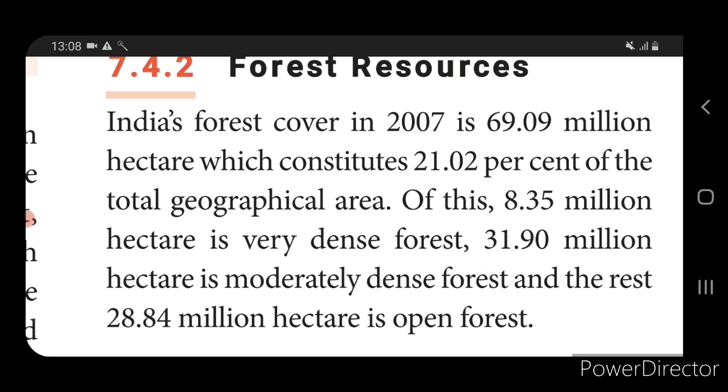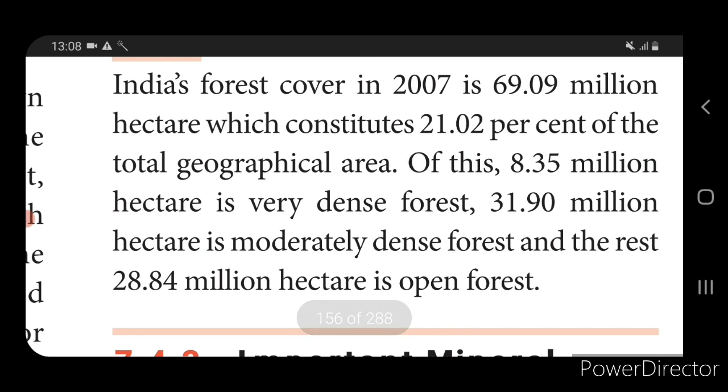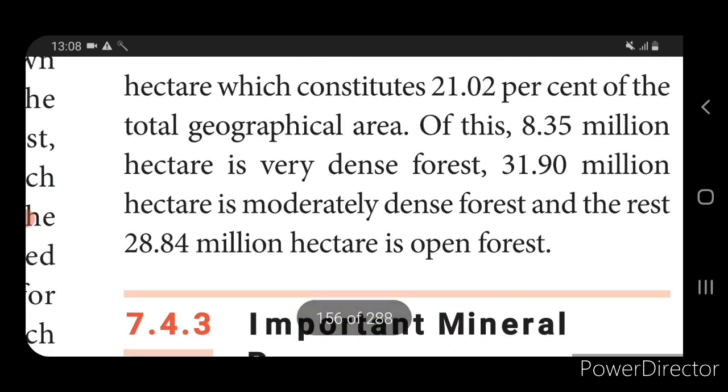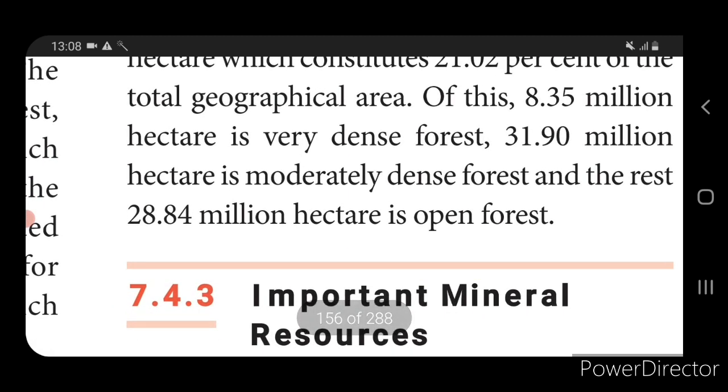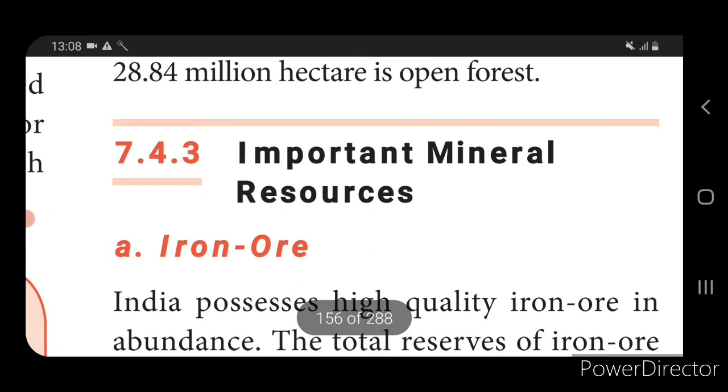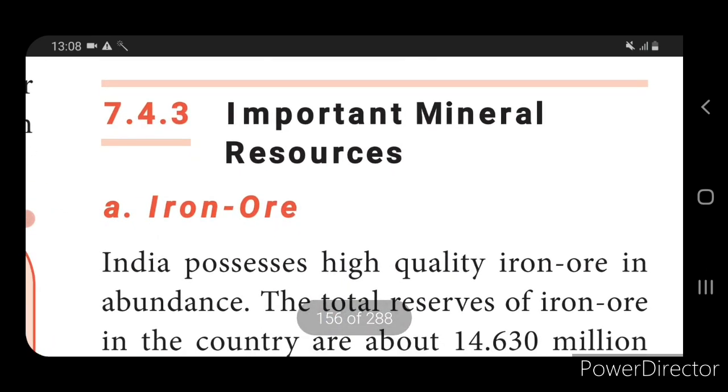See here how it is divided among the 69 million hectares: 8.35 million is dense forest, very dense forest means very thick forest, and 31 is moderately dense forest, and then the rest is open forest.